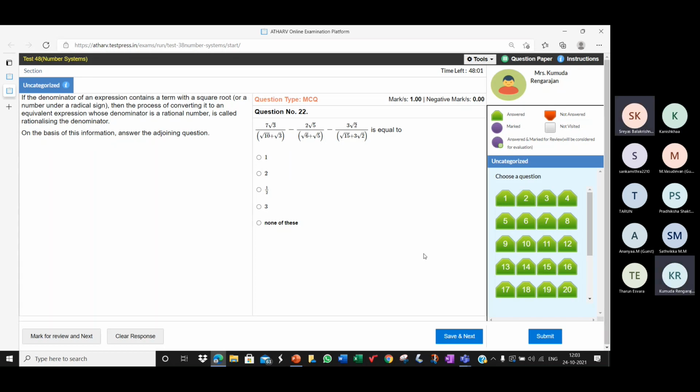And in the numerator, don't multiply 7. You have that 7 root 3 out common as it is. Don't multiply 7 inside with the terms inside the bracket. Because when you rationalize the denominator, root 10 plus root 3 into root 10 minus root 3 will be 10 minus 3, 7. So 7 and 7 in the numerator and denominator will get cancelled.